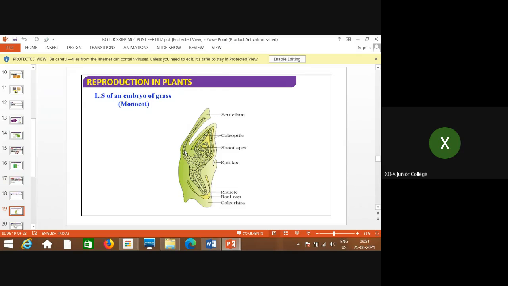Now see, this is the structure of monocot embryo. Here is the scutellum. This is the coleoptile and this is the coleorhiza. Coleorhiza, which gets converted into root system. That means root cap, that radicle, is covered by coleorhiza, whereas plumule is covered by coleoptile. Okay, so coleoptile, in the further development, gives rise to shoot system, that is the shoot apex here, and this is the root cap and the radicle covered by coleorhiza. In the primitive stage, these are very delicate, so these are covered by coleorhiza and coleoptile.